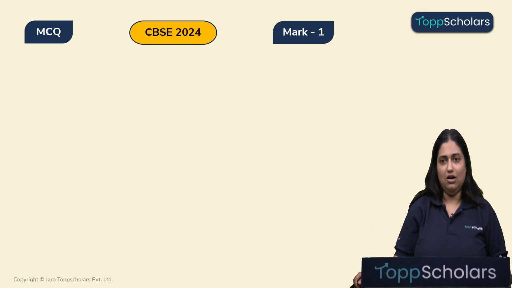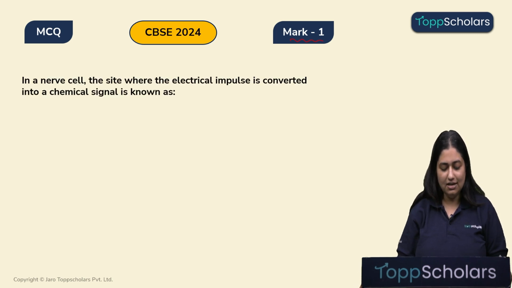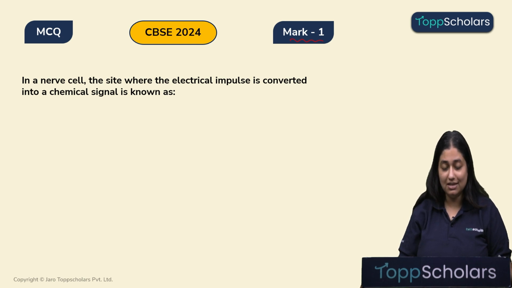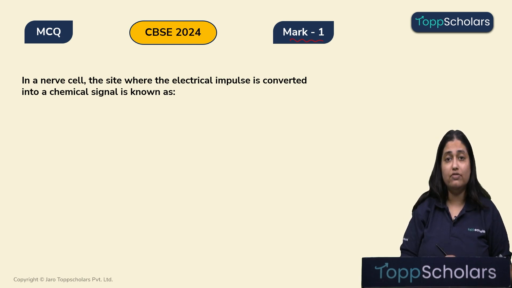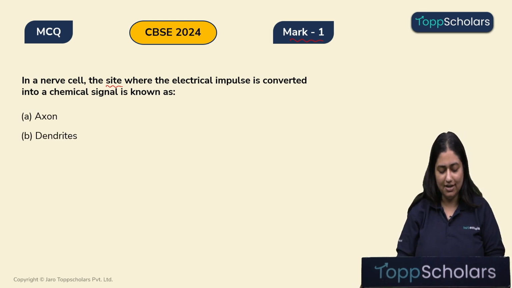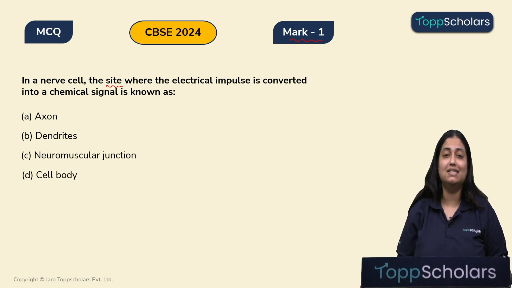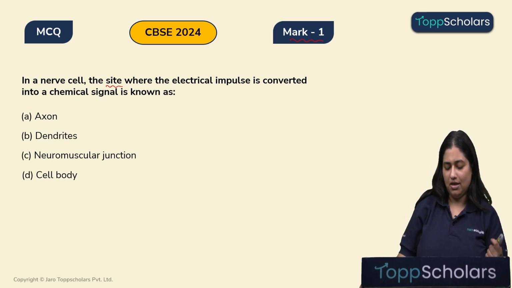Let's move ahead. Alright, now let's look at the next question which was asked in 2024, which is a 1-marker question. That is, in a nerve cell, the site where the electrical impulse is converted into chemical signal is known as. So, we are supposed to identify the site. Let's look at the options. Option A is axon, option B is dendrite, option C is neuromuscular junction, and option D is cell body. So, let's look into it.